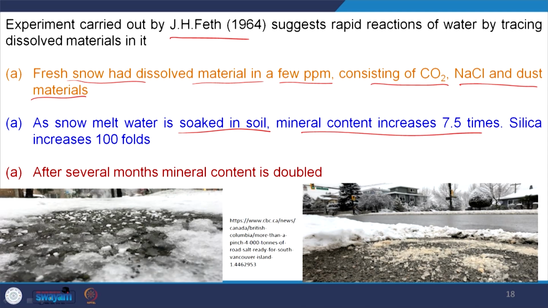After a few months or few years, this mineral content is doubled. So, that means how water is absorbed in rocks, in slow melt water particularly, how it tries to change the rock composition, the soil composition. This is a classic example of chemical weathering.